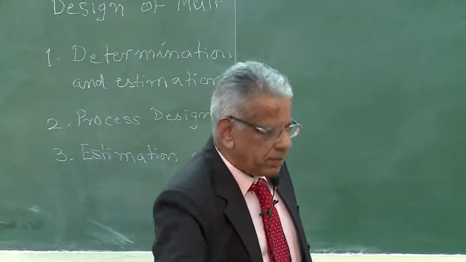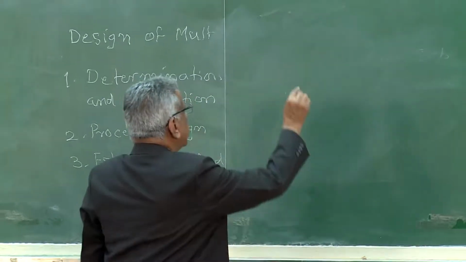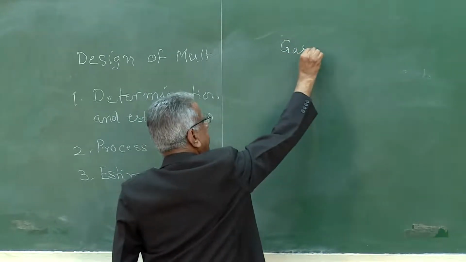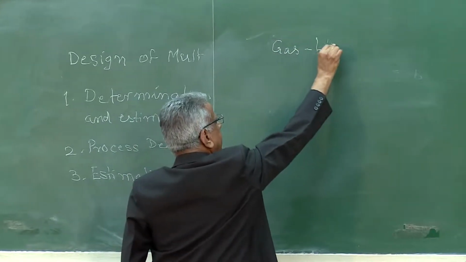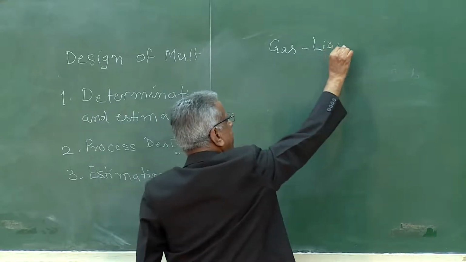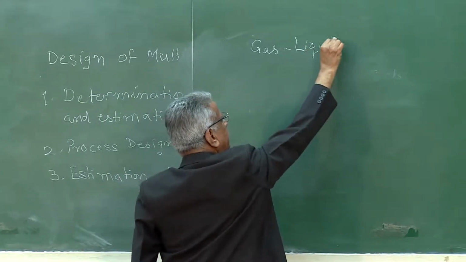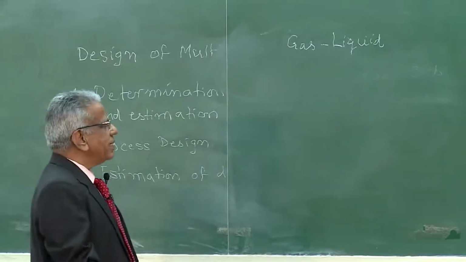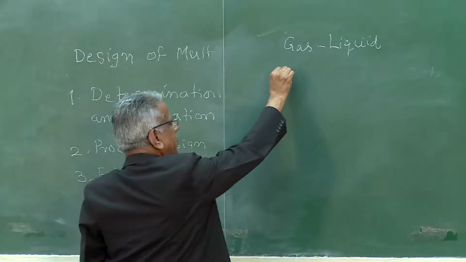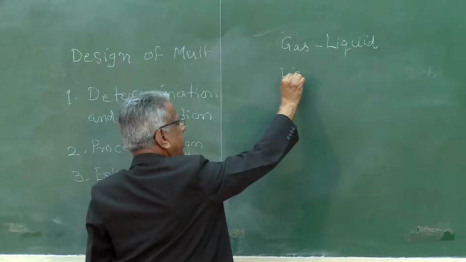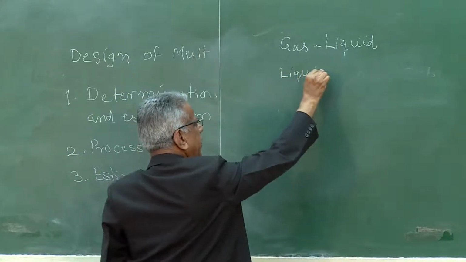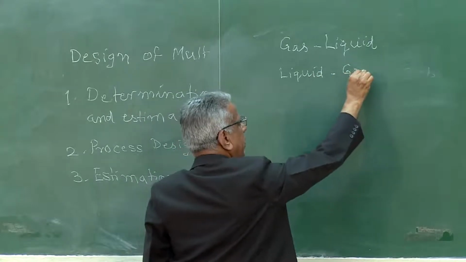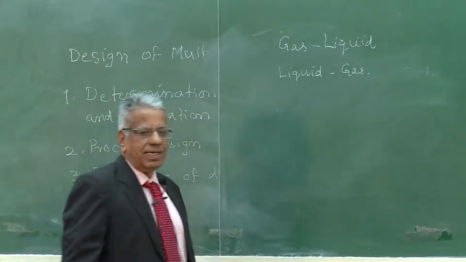one I told you, gas-liquid. So, bubbles of gas, which is the dispersed phase, they move in continuous liquid. The other example I gave you, the liquid drops, they fall in continuous gas.